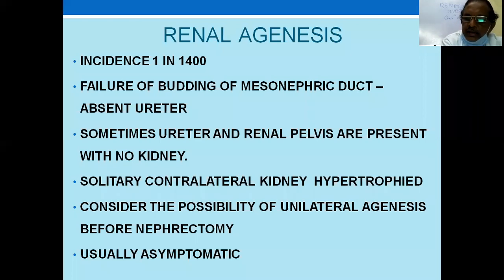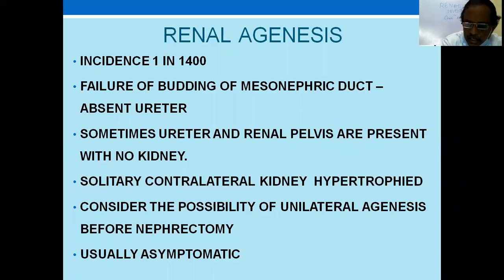On exploration, there was a lump in the right iliac fossa, and when people were trying to remove that, there was bleeding. So suddenly, we remembered it could be the single kidney, a pelvic kidney, an ectopic kidney. When palpated, the other side kidney was not there. Had we removed this lump, it would have ended in nephrectomy and endangered the life of the patient. So remember the possibility of unilateral agenesis before nephrectomy.